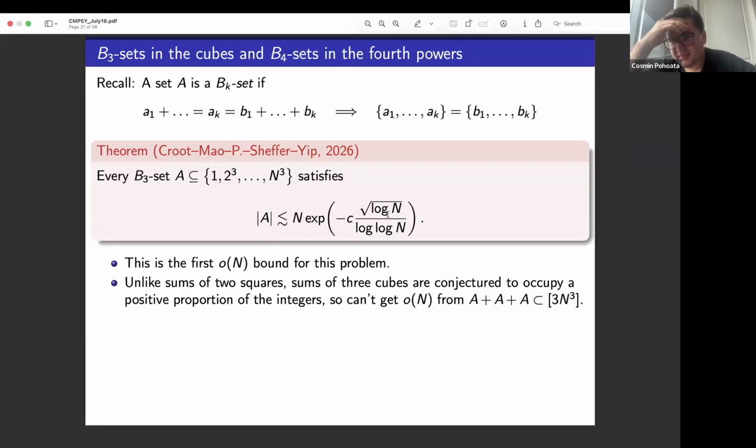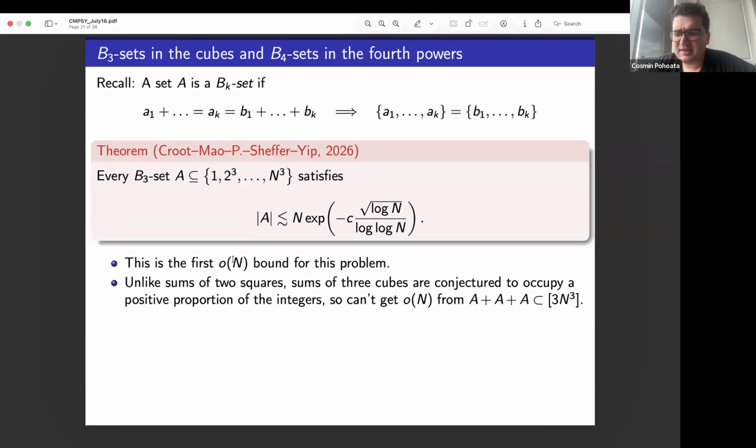However, this is a much more difficult result. So I put it in red, and it's actually one of the most serious results in the paper, if not the most serious result in the paper. Even the qualitative result that B3 sets inside the first n cubes are sparse, so a little o of n result, is new for this problem.